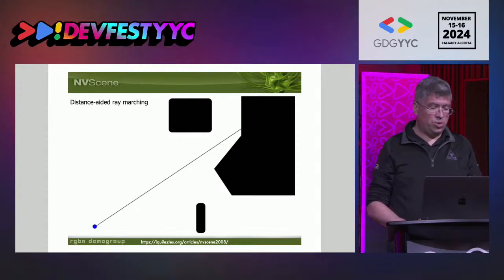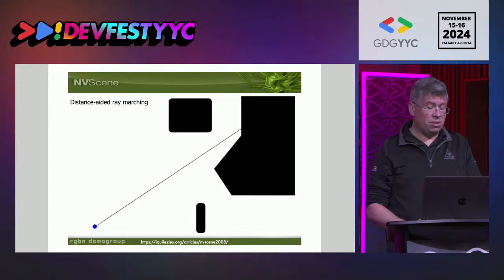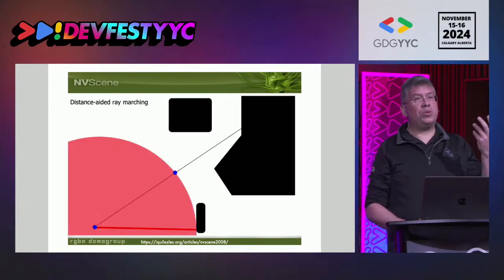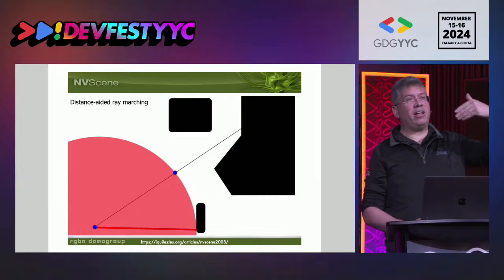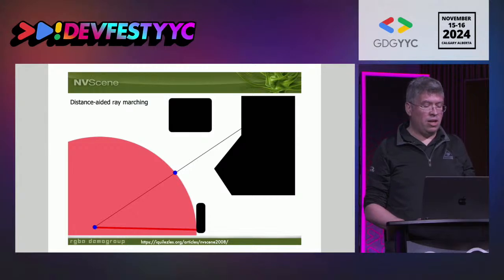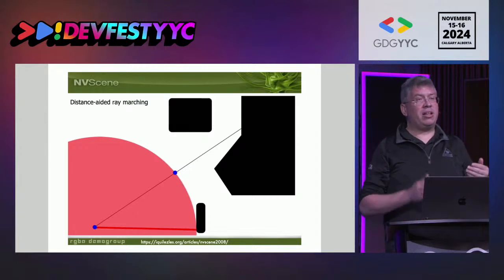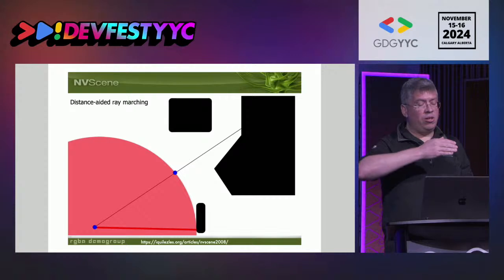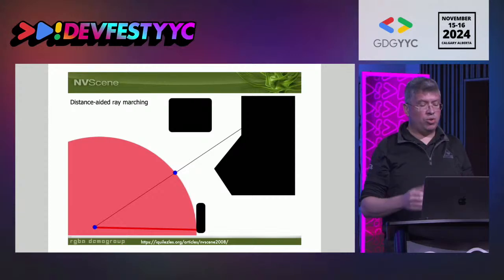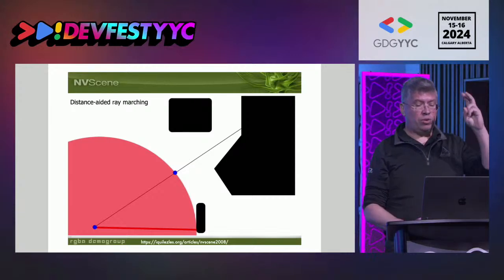Now, the way you can actually do this efficiently, and which is the great trick that demosceners have, and the person behind this is the person that built ShaderToy, I should say. The great insight was that if you had to calculate that mathematically, it would be way too heavy and you couldn't actually render scenes efficiently. The insight here was that by marching along the ray with specific amounts of distances and testing if you were inside or had passed a specific geometry, you can find out if you're close enough.